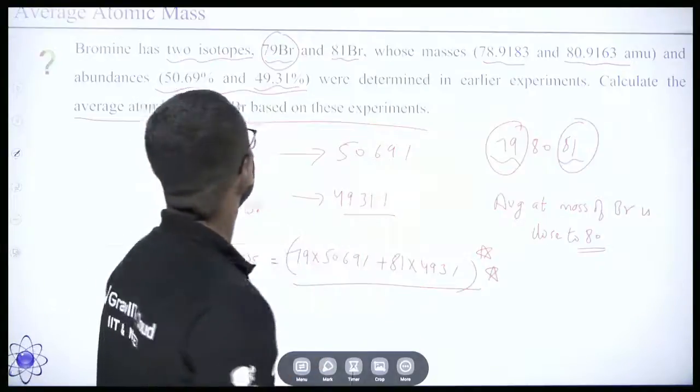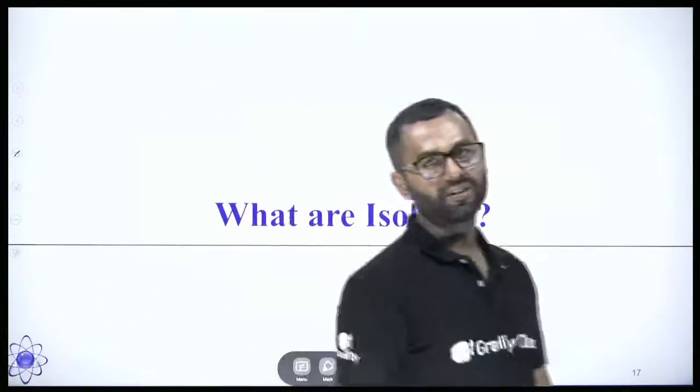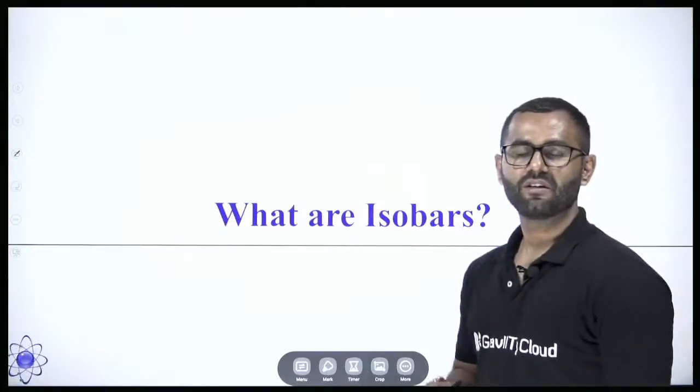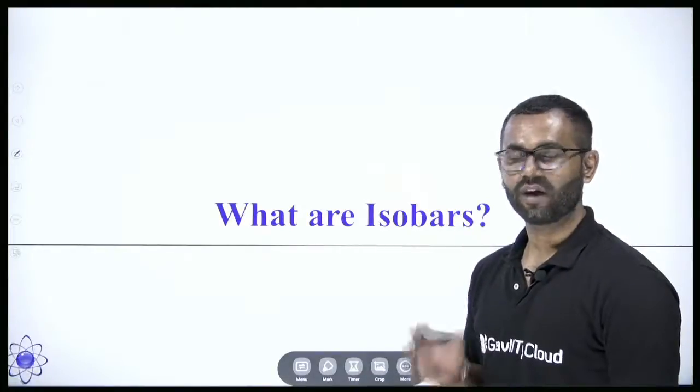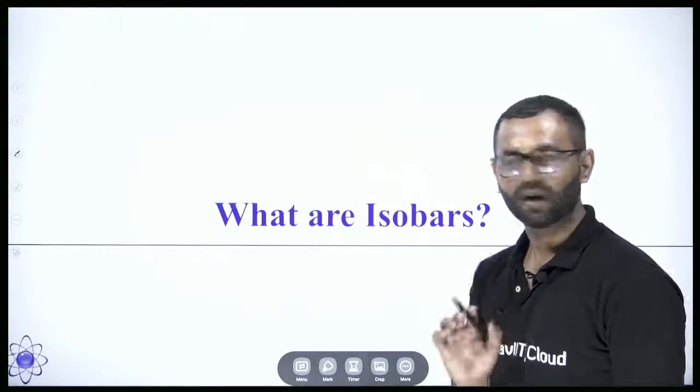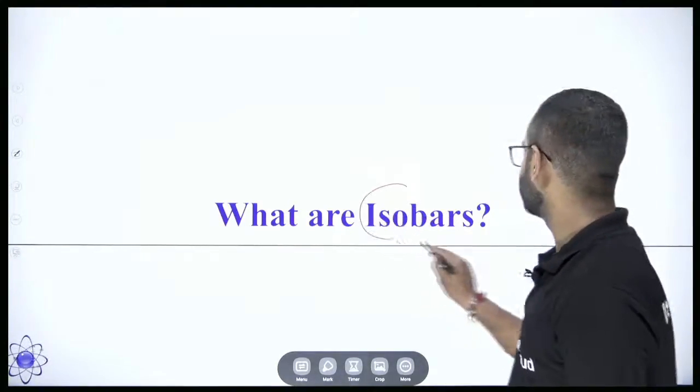Got it? Next one. So this is all about the isotopes. Now I hope you understood why the atomic mass varies, as well as why the atomic mass has decimal points or fractions. Right? Next topic is the isobars.